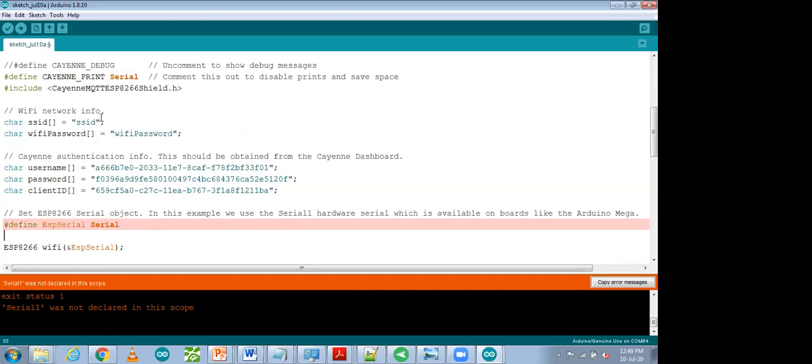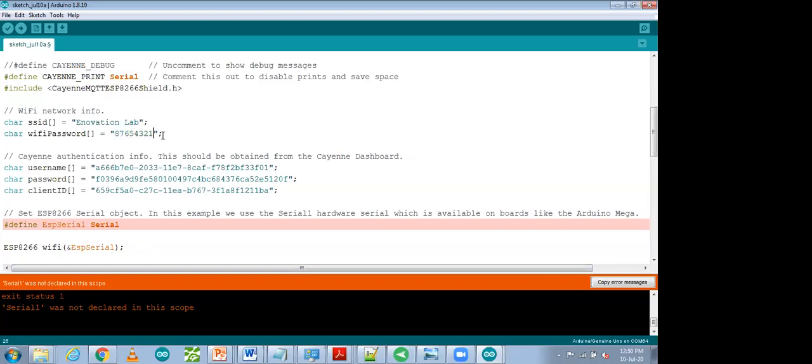So now after that we have to use SSID. The meaning of SSID is your Wi-Fi name, to which you are going to connect. You can use your Wi-Fi name over here. I'm going to use my mobile hotspot. That Wi-Fi I'm going to use. With the help of that, my Wi-Fi module gets connected and it will send data to the cloud. So I'm going to write my hotspot name over here. Then after that, I'm going to type the password of my Wi-Fi.